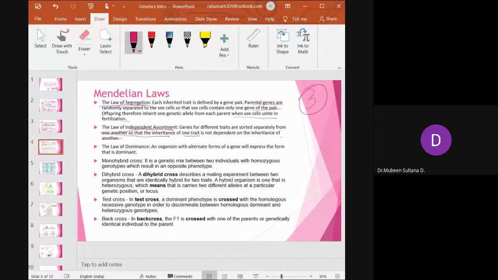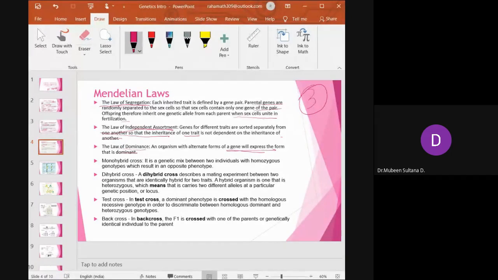They do not depend on each other for the process of inheritance. Third is the law of dominance. An organism with alternate forms of a gene will express the form that is dominant. That is what is called the law of dominance.